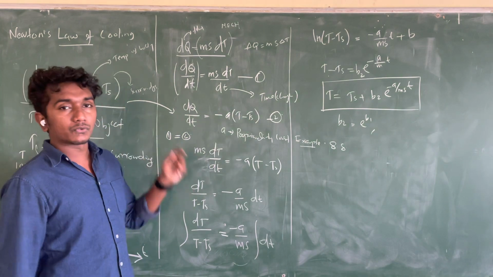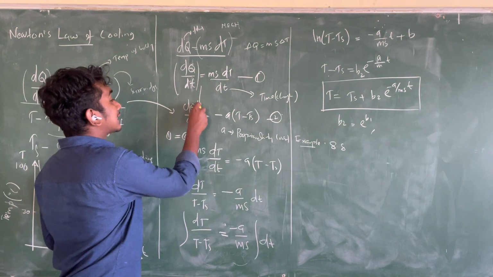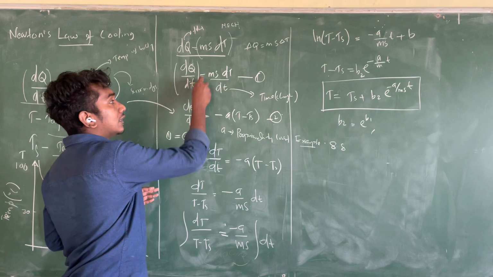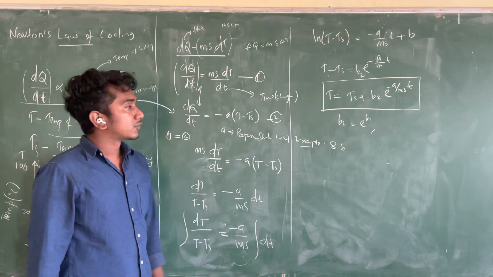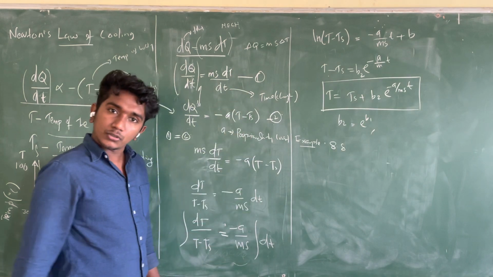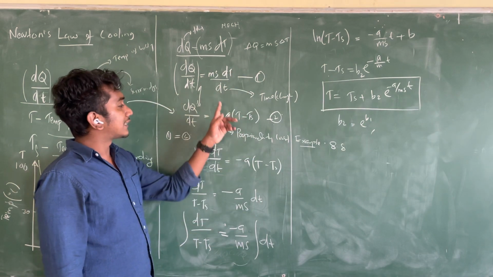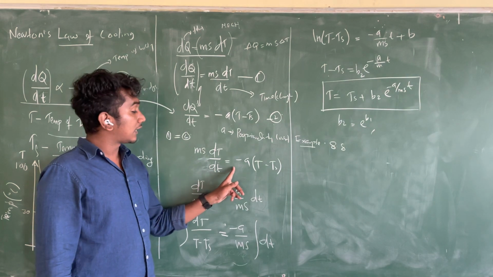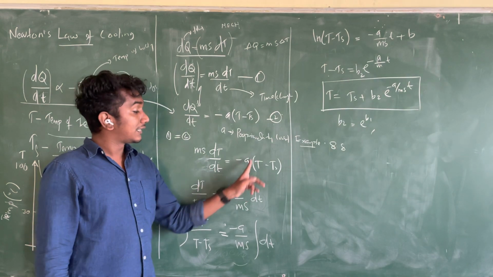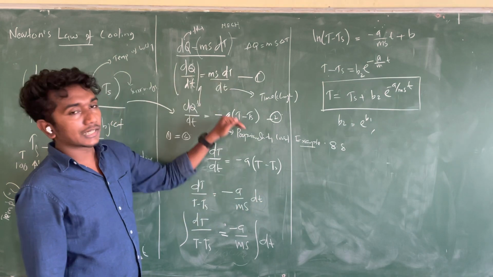That is this Newton's law of cooling. Look at this. The left hand sides of equation 1 and 2 are equal, so of course the right hand sides should be equal. So I can equate this one with this one. ms dT divided by dt is equal to minus A into T minus Ts.